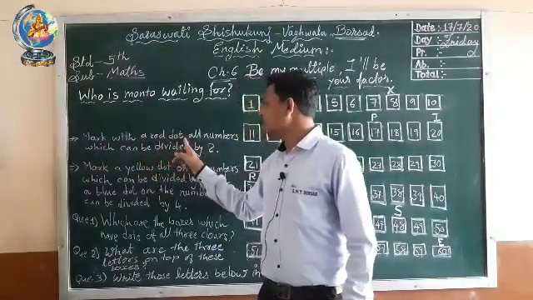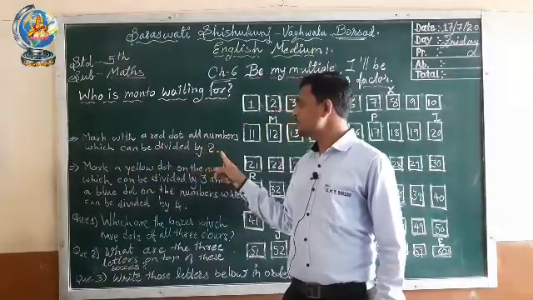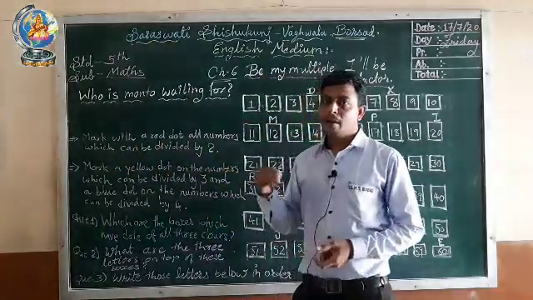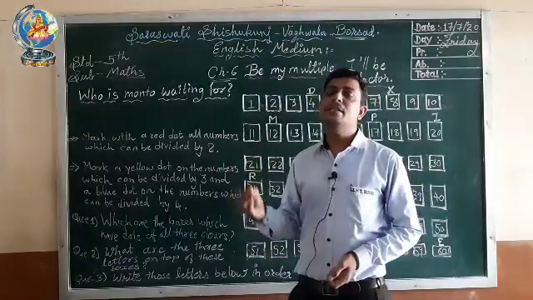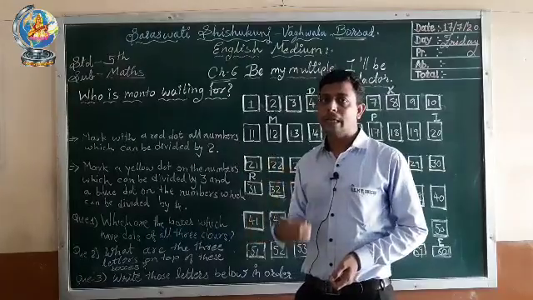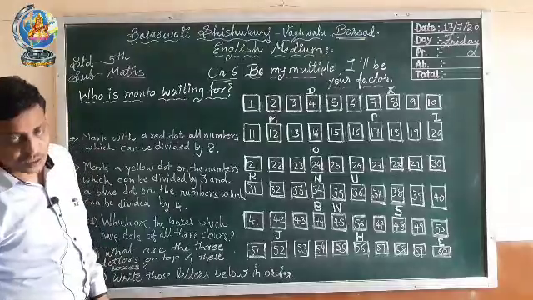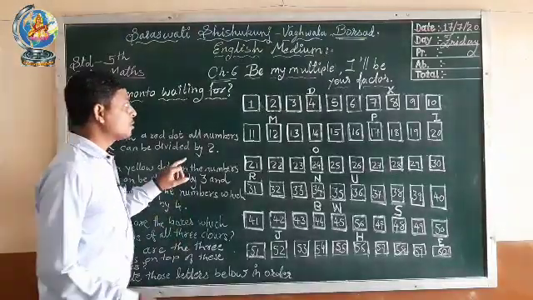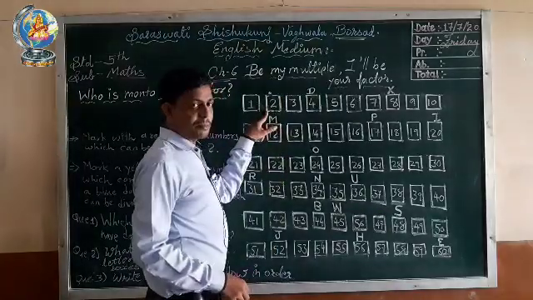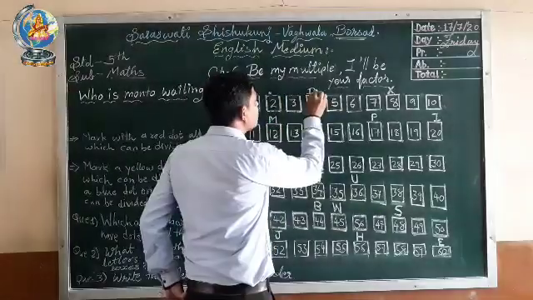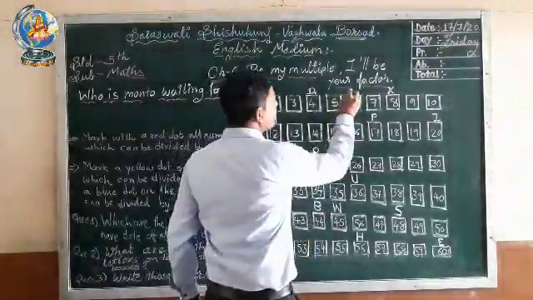Mark with a red dot all numbers which can be divided by 2. Means we have to mark such numbers that are divisible by 2. So let's find out from these boxes which are the numbers divisible by 2. So this is the first one, so we can mark it. 2 is divisible by 2 only. Another number is 4. 4 is divisible by 2. Yes. Then 6 is also divisible by 2.